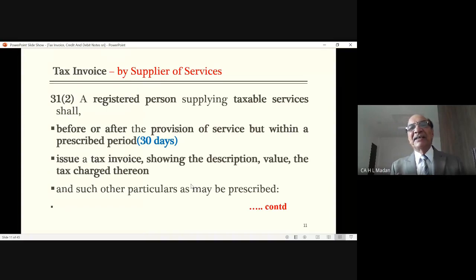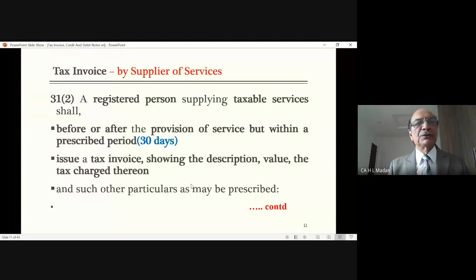What does it say? Again the same thing, registered person. Means tax invoice is to be issued by the registered person, number one. Again the same, taxable services. Again, shall. So this line is the same. Before or after the provision of service, but within a prescribed period. Means whenever you render a service, you can issue an invoice prior to that, or you can issue an invoice after rendering of service.